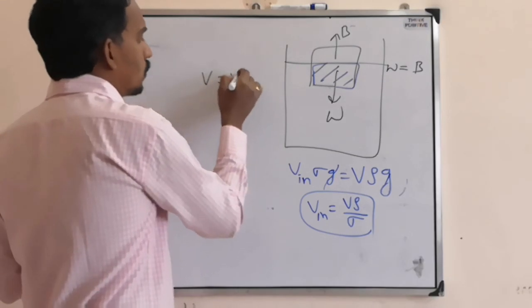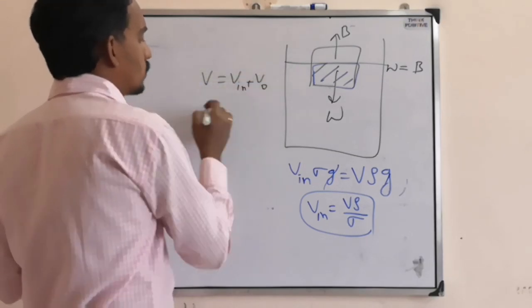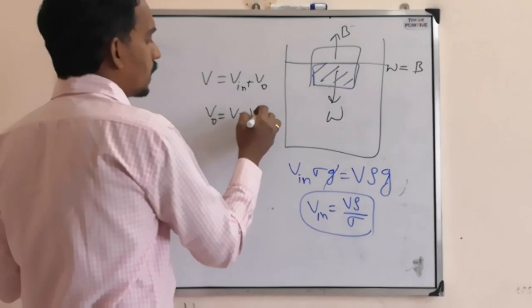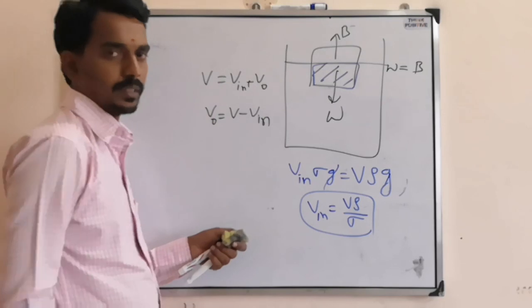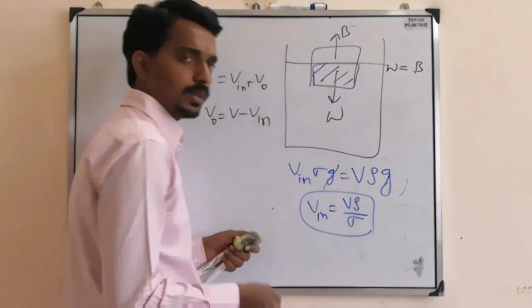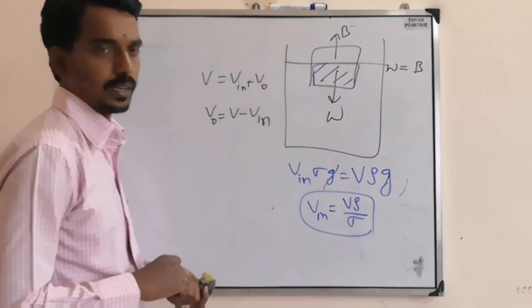So if you know the total volume V inside plus V outside, V outside will become V minus V inside. Then you can get the total volume outside. So they can ask you total volume inside or total volume outside.